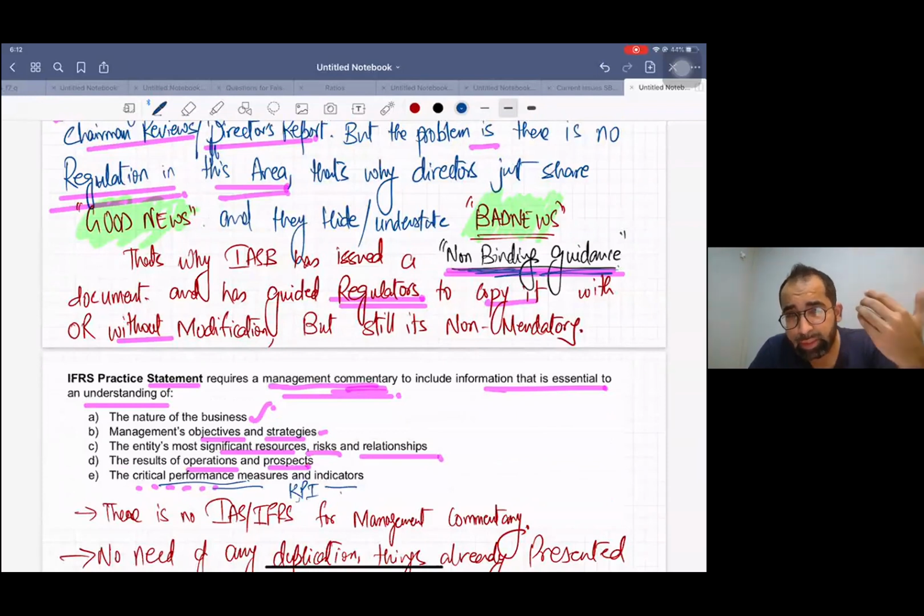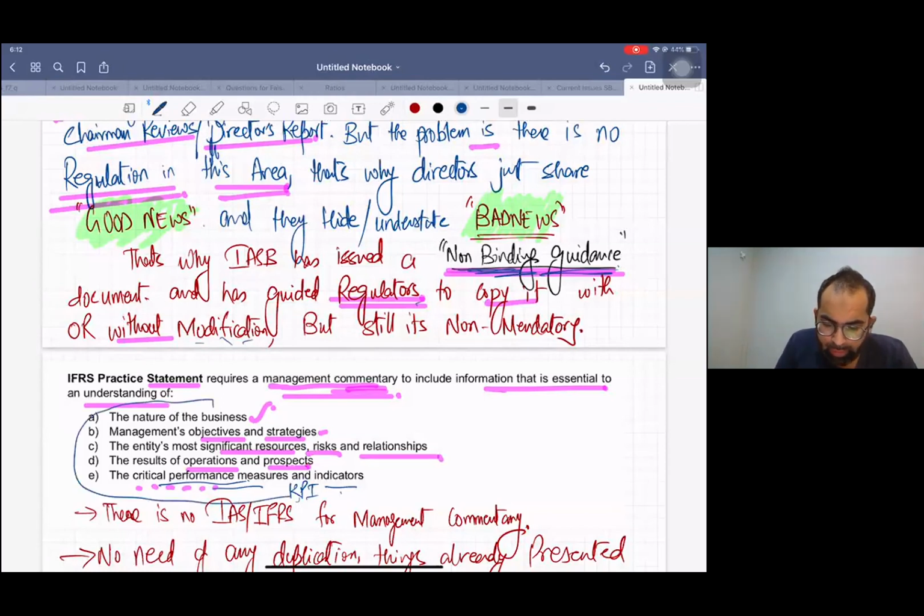The IFRS board has suggested the regulators copy it as it is, or modify it and then apply it, because the local law can impose things very easily, because regulators know about their own country's issues very well. So just read these points 2 to 3 times, it's enough.